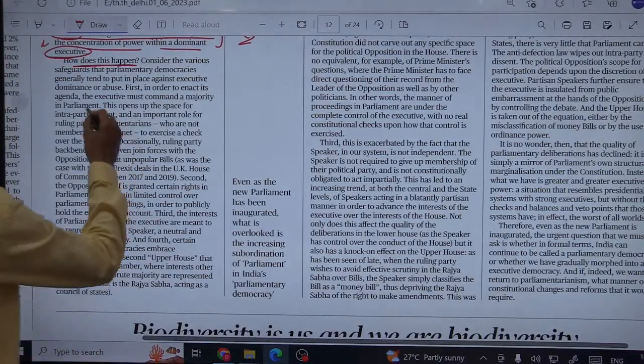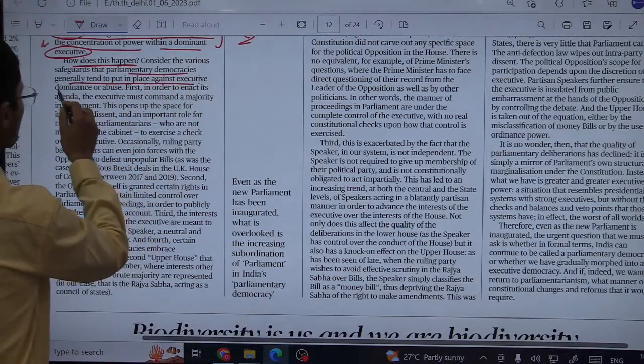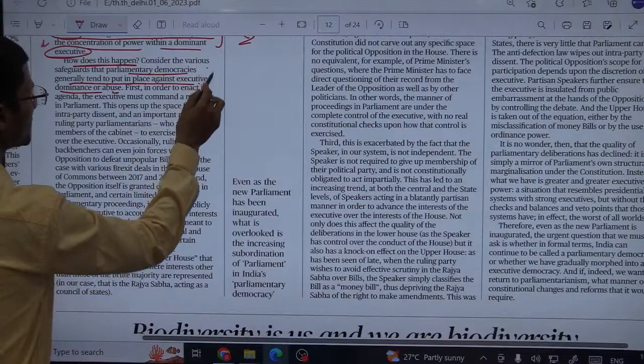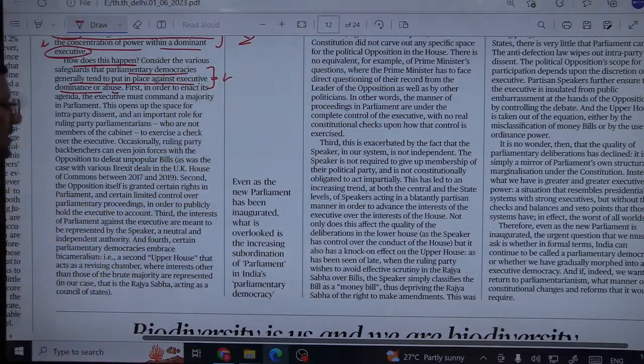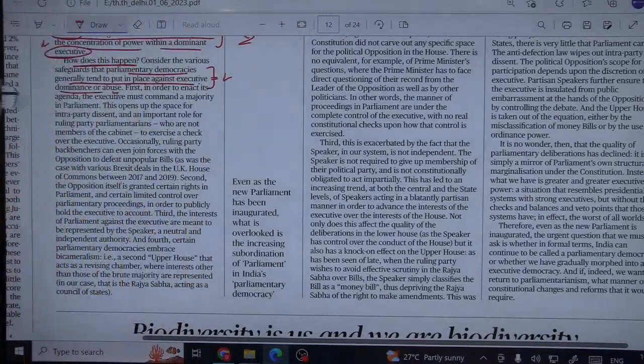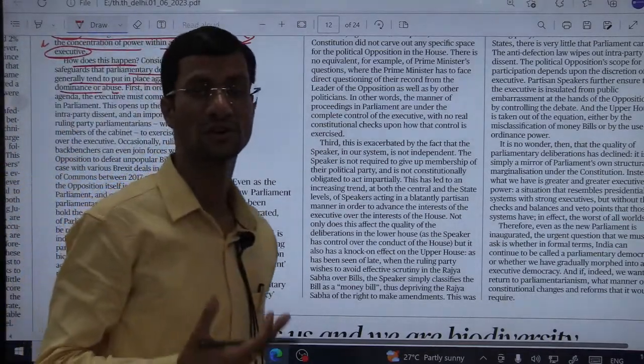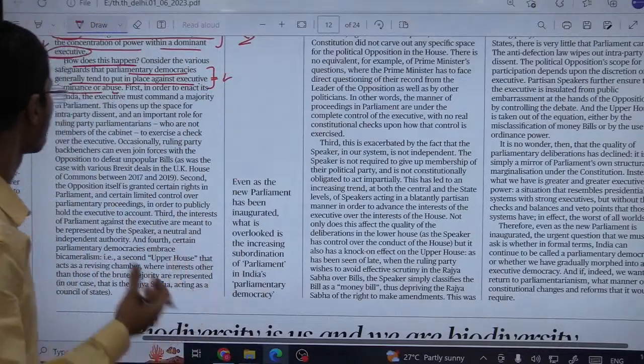Consider the various safeguards that parliamentary democracies generally tend to put in place against executive dominance or abuse. So he is justifying this piece through the safeguards mentioned in our parliamentary democracy or conduct of houses.